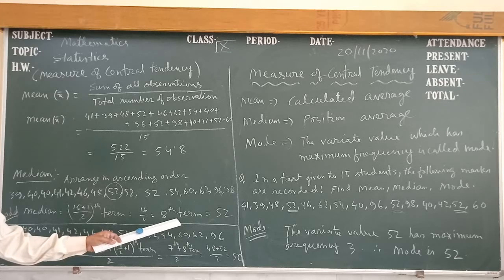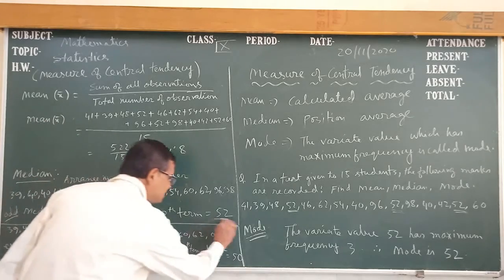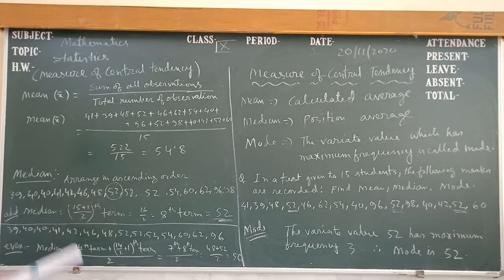16 upon 2, that is, the 8th term is the middle position. Then what is the middle position? 1, 2, 3, 4, 5, 6, 7, 8, 52. So the median is 52. What is the median? The median is 52. How do we find the median?